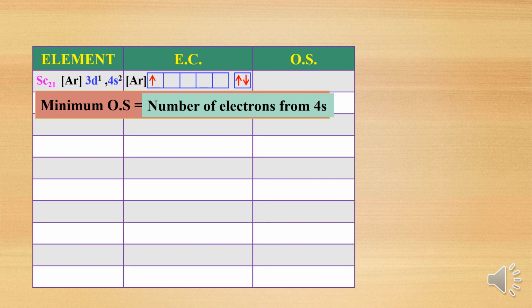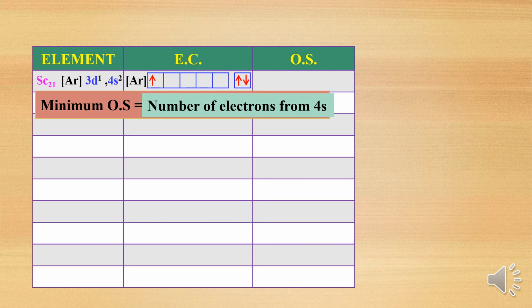For that there is a formula. The minimum oxidation state of a d block element or transition metal is equal to the number of electrons present in 4s. How many electrons are present in 4s? 2 electrons. That's why the minimum oxidation state is plus 2.